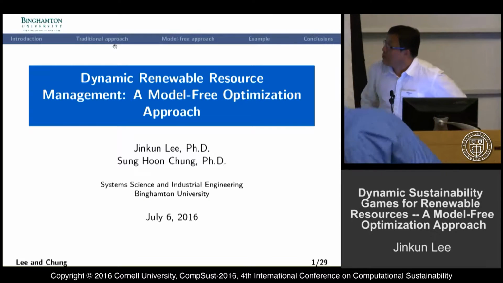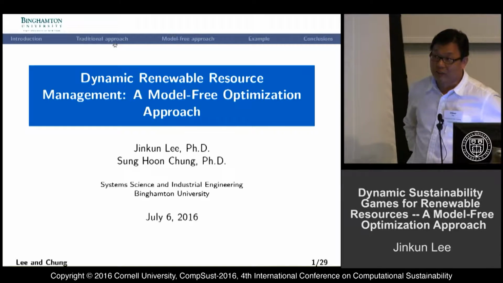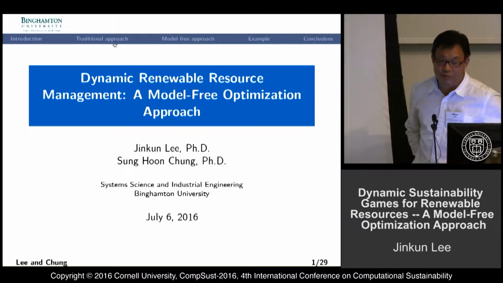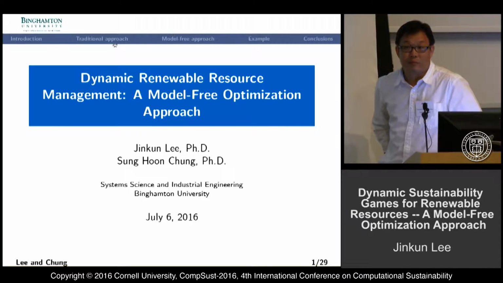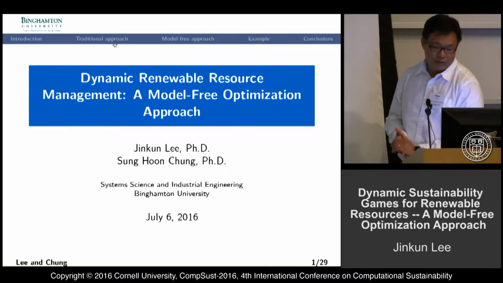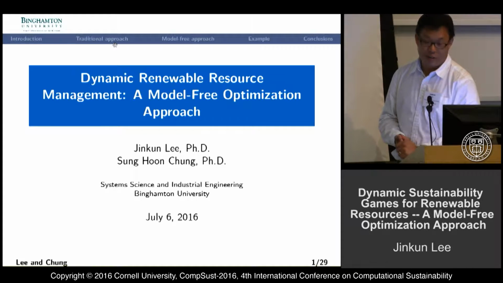Great to meet you. I'm talking about an interesting topic, a model-free optimization approach, and we applied this to a dynamic renewable resource management problem. So basically, we are going to solve a bi-level optimization problem. In the sub-level, the normal optimal control problem will be solved from the viewpoint of the fishing farm. So they would like to maximize their profit.